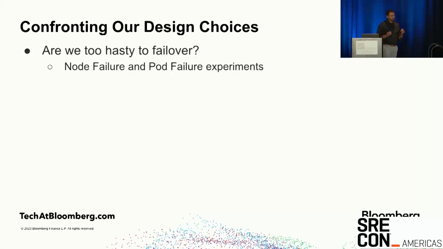The first one was where we were too hasty to failover. The experiment I showed earlier was around node failure and pod failure experiments, right? When we did these experiments, we immediately did the failover. But it's a Kubernetes cluster. When a single node goes down, do we actually have to failover? No, it will manage it on the cloud. It will spin up a new node or move the pods around, so your service is actually running. So we did not have to do that. By doing this, we were able to establish the right set of thresholds to actually do a failover.